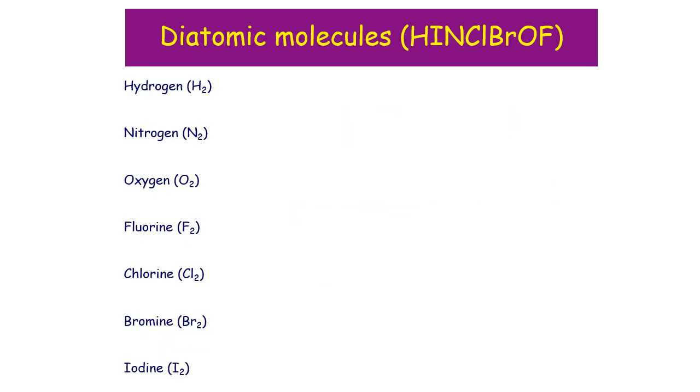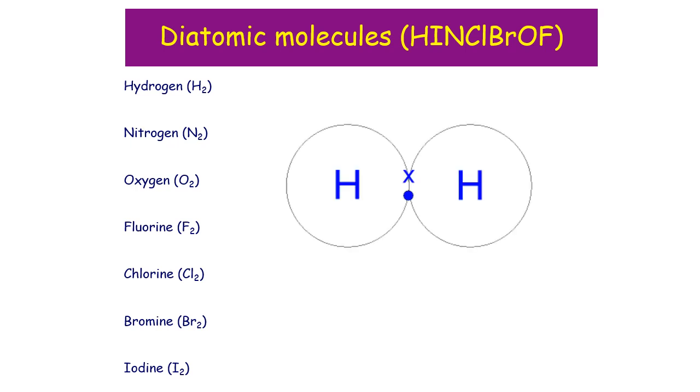Now, when it comes to covalent molecules, you need to know that there is a list of 7 diatomic elements, and you can remember it as Hinkelbroth. You can be asked to draw the outer electron shell overlapping for any of these diatomics. They do not all have the same number of bonds. So in hydrogen, each hydrogen has 1 electron, so when they share, both electrons are being shared in the middle.